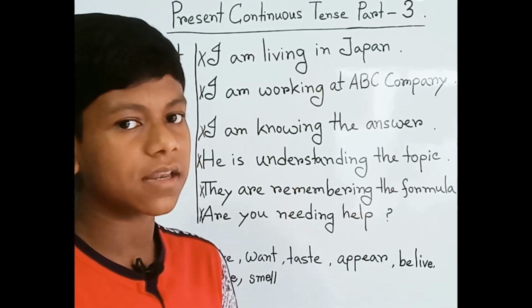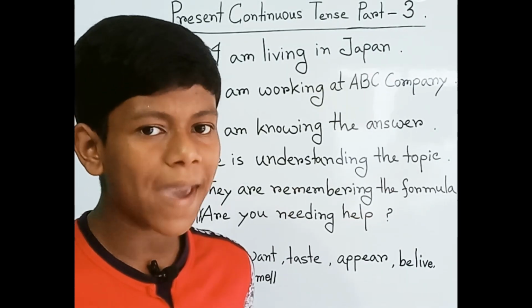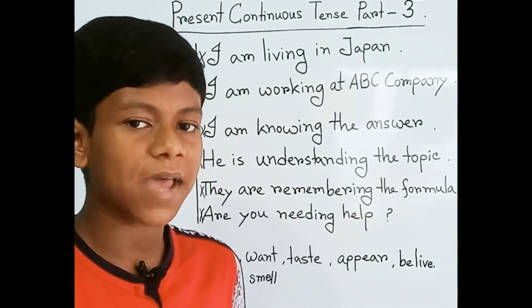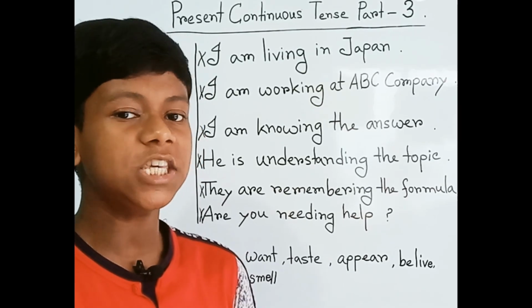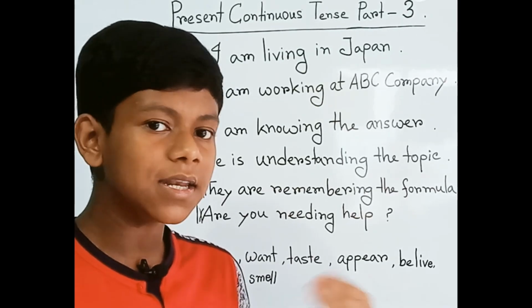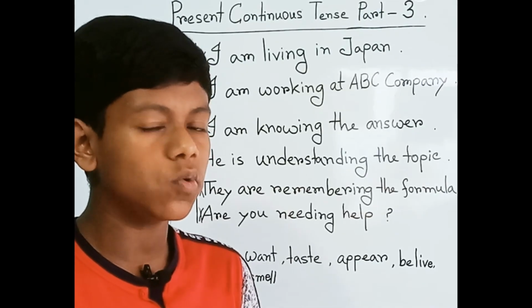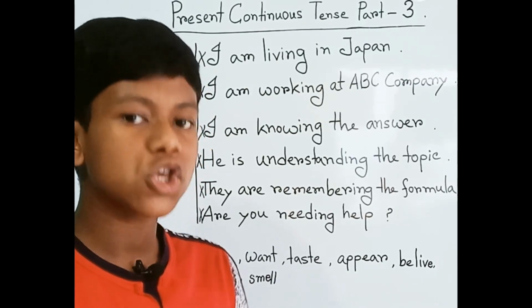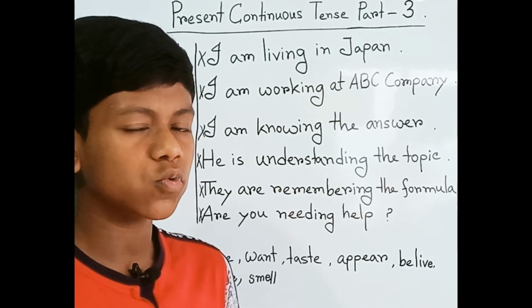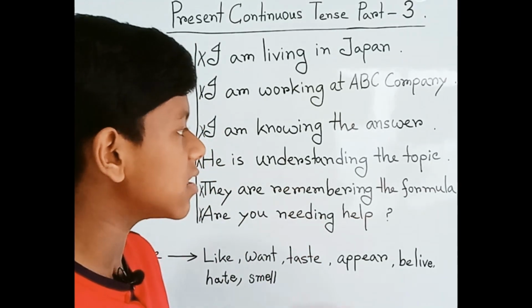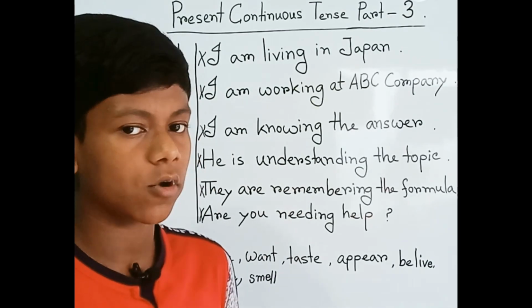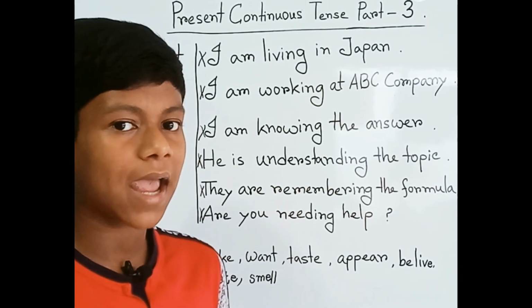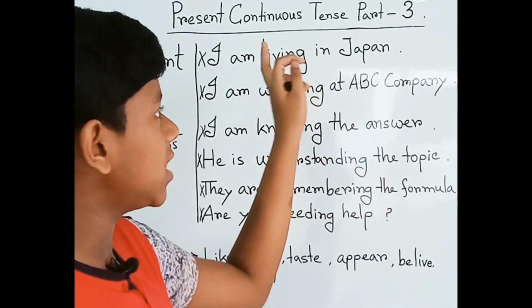So I hope you have already understood. Don't panic. We have just looked at which situations we can't use the present continuous tense. But if you suddenly use it in a hurry, it won't be a minor mistake. Please don't mind, it will be a huge mistake. So we have to remember it. But we shouldn't panic because it doesn't disturb us, but we have to remember. We are learning this lesson to clarify the rules, and in this way you can understand which verbs we can't use during the present continuous tense.